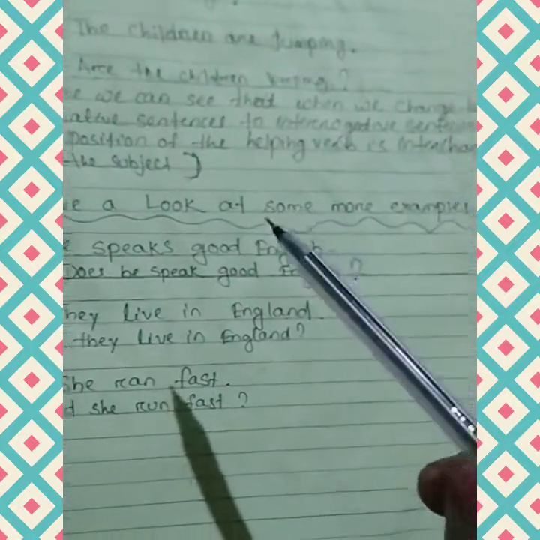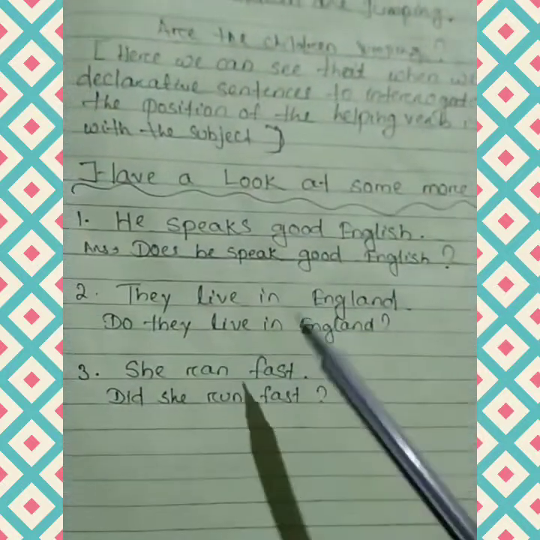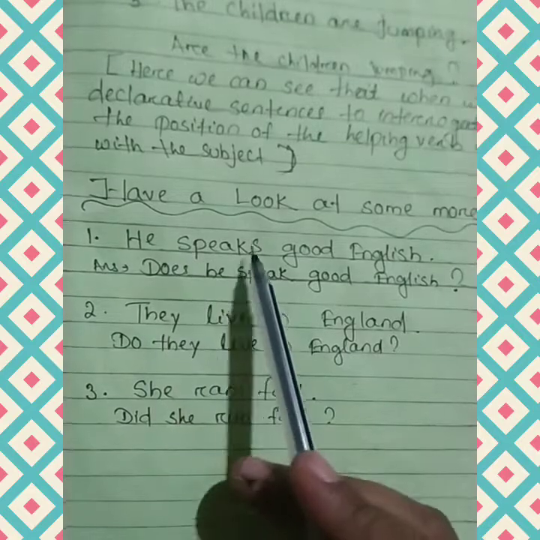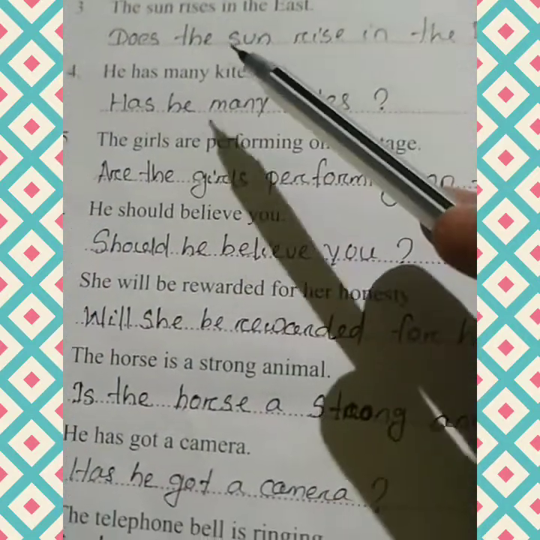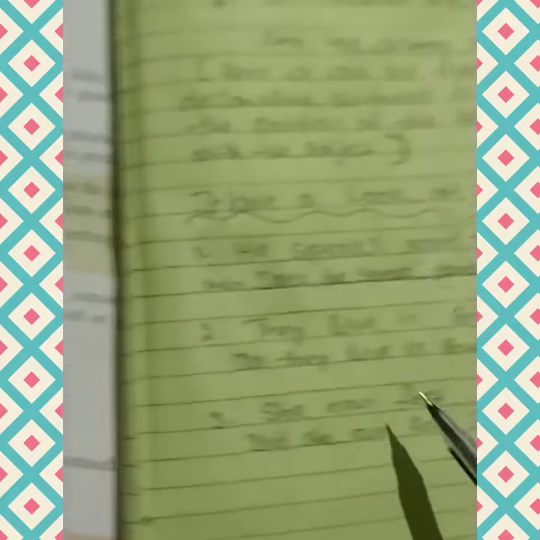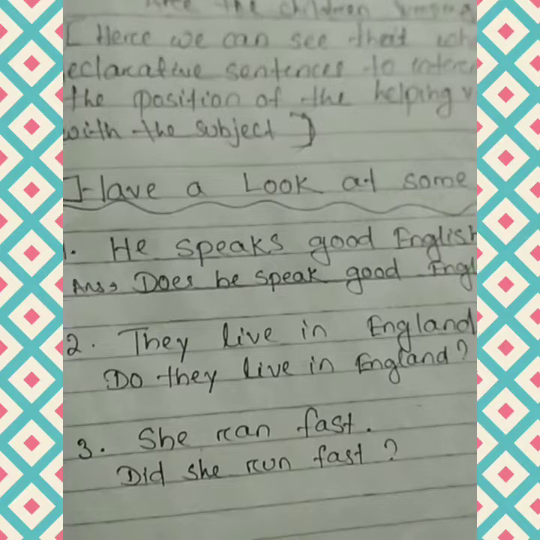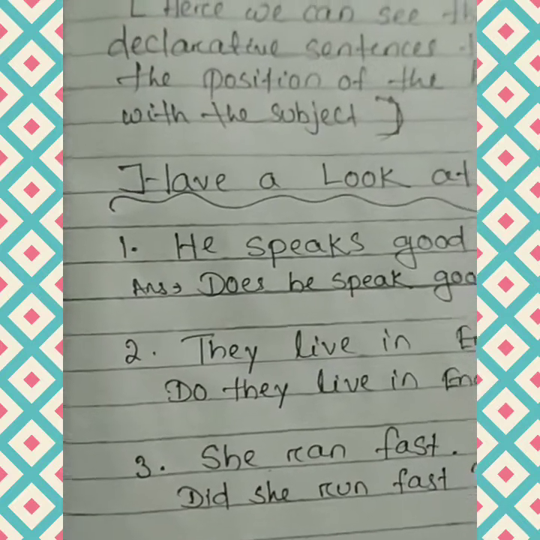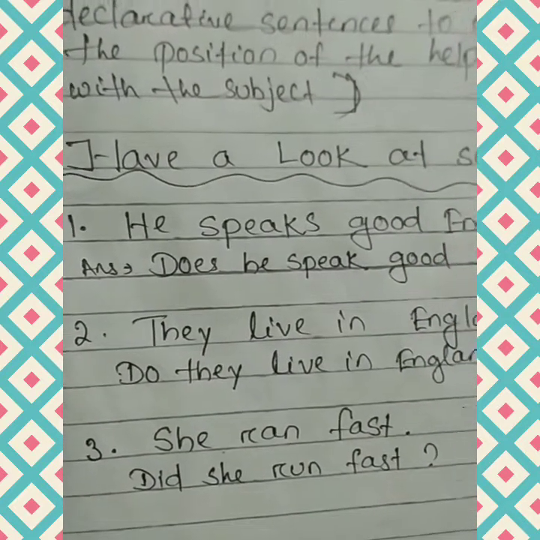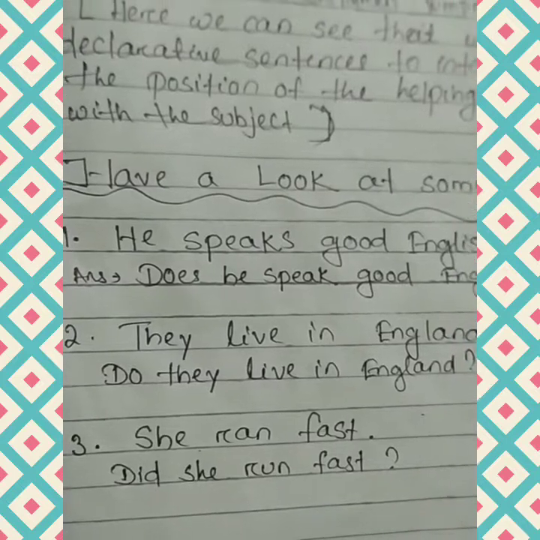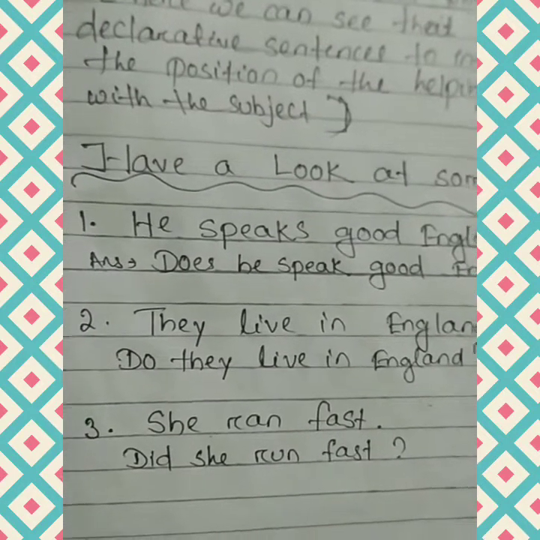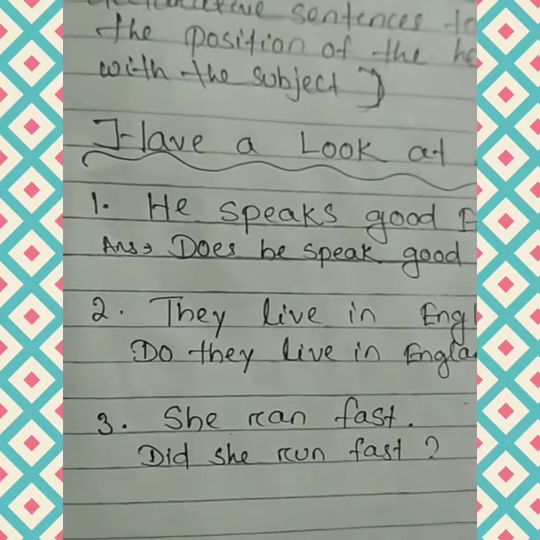Let's have a look at some more examples. Look at here. He speaks good English. The sun rises in the east. They live in England. She ran fast. These sentences have no auxiliaries. So what to do to convert them into interrogative sentences?